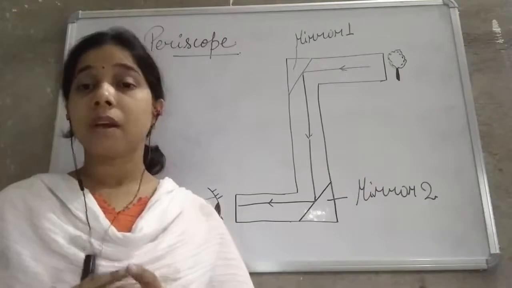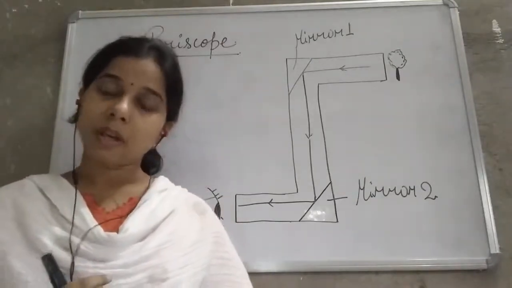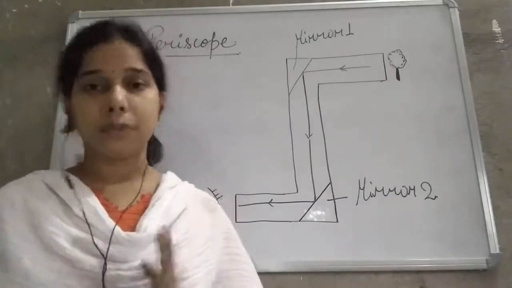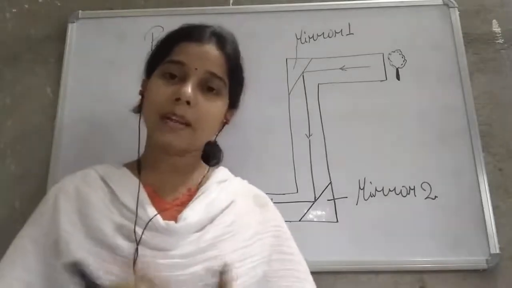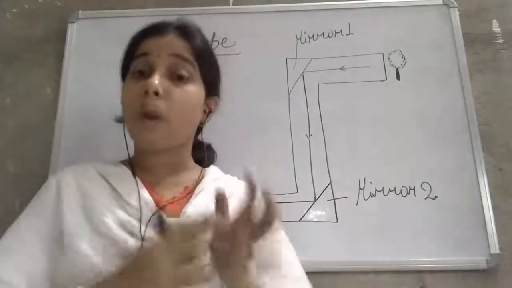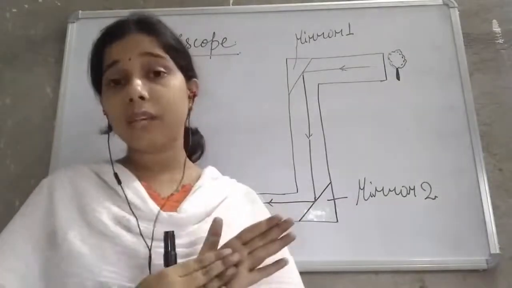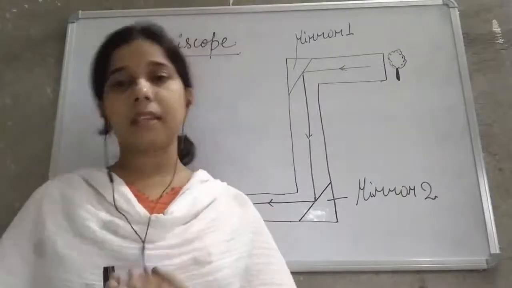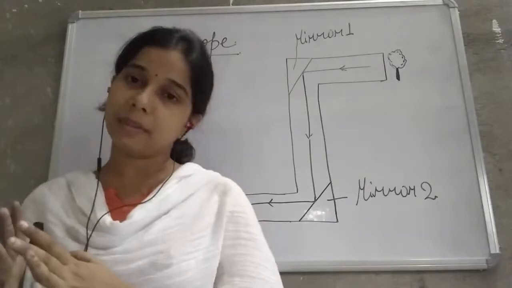Later on, we studied about the types of images also. Now see here, there are two types of images that we have studied: real image and virtual image. A real image is the image which we can obtain on the screen. Virtual image is the image which we cannot obtain on the screen. That is a virtual image.